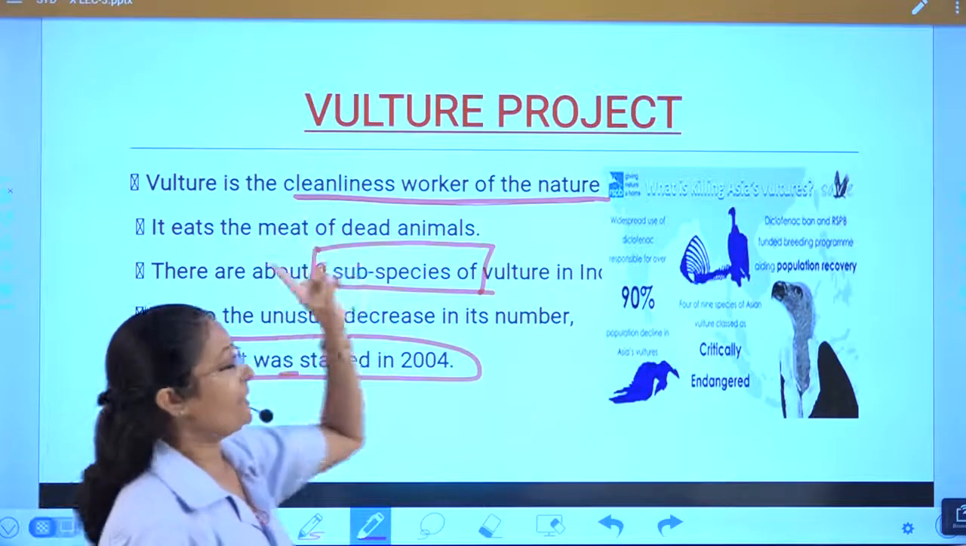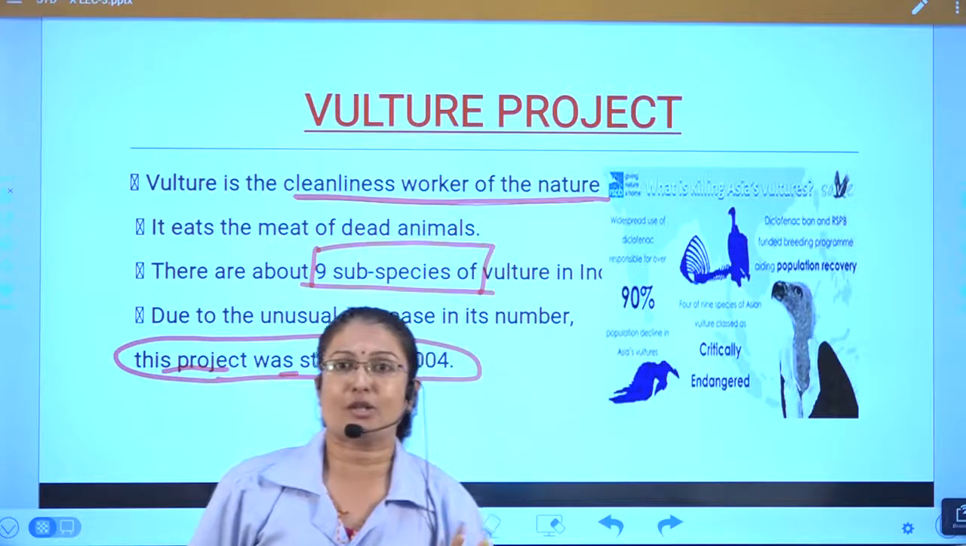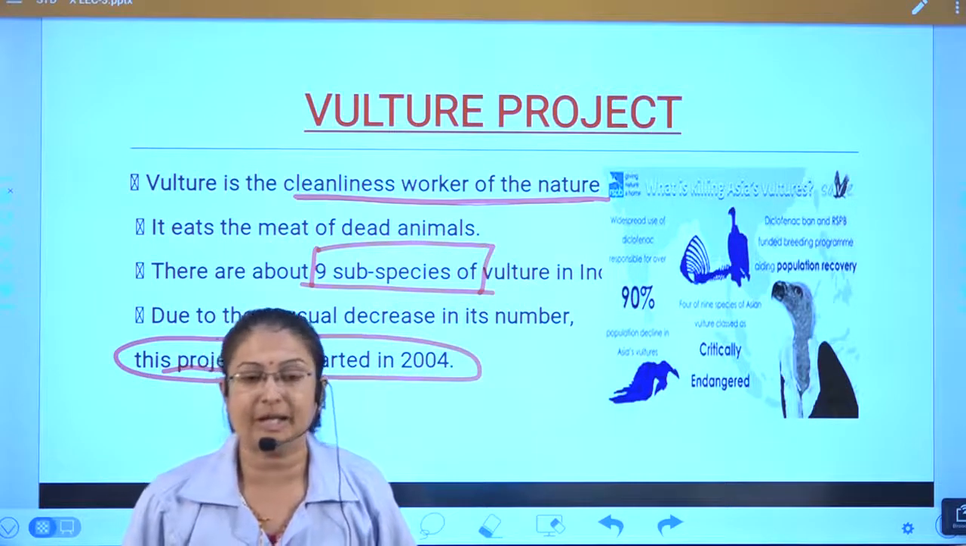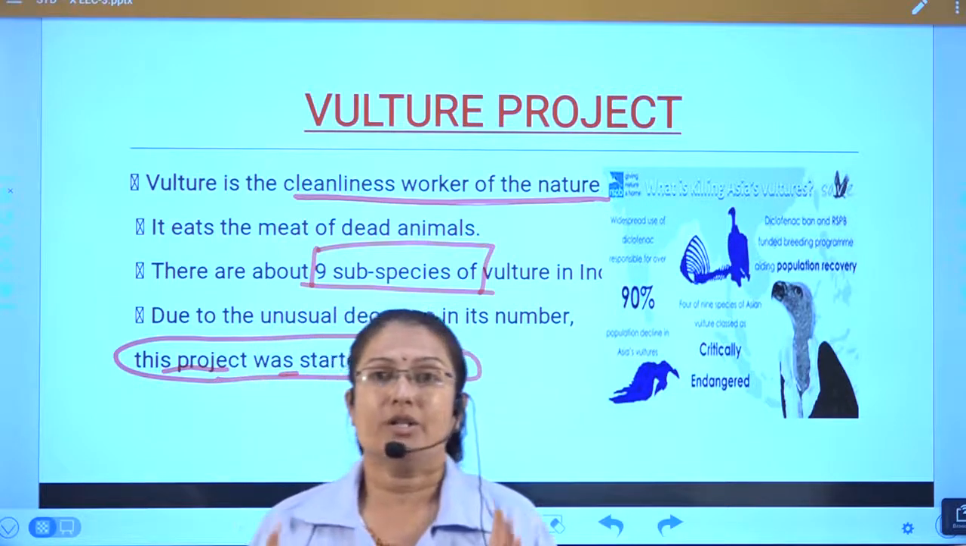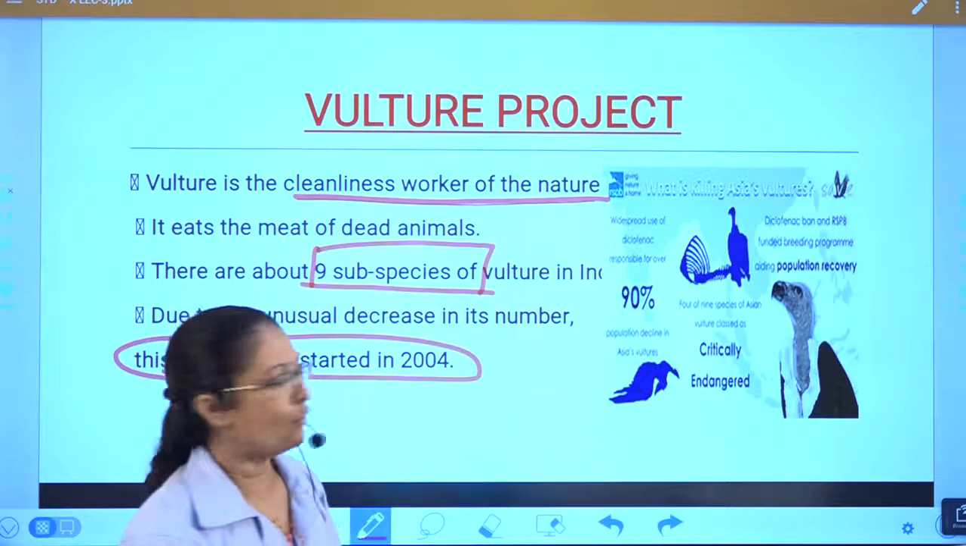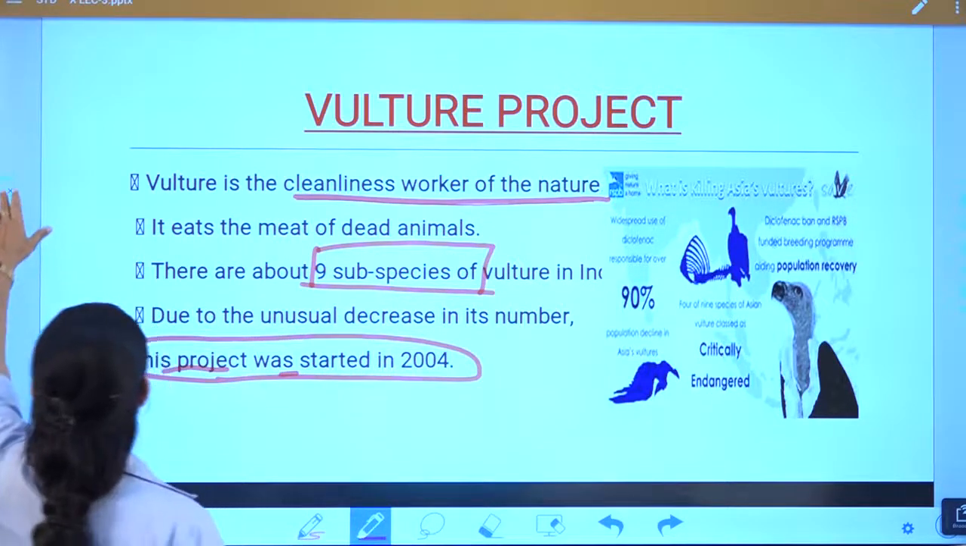Again, it is considered as the cleanliness worker of the nature. 9 subspecies of vulture are found in our country, and this project, vulture project, is started in the year 2004. See, they are critically endangered. Now you can say this, the position.